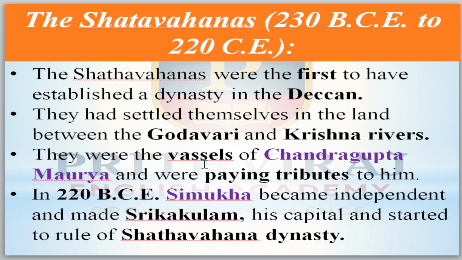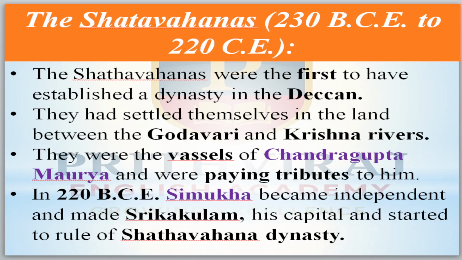They were subordinate kings of Chandragupta Maurya, and they paid tribute to him, meaning land and wealth.